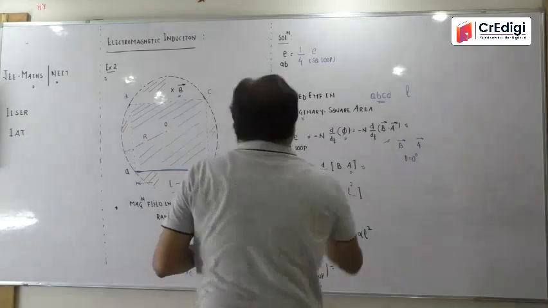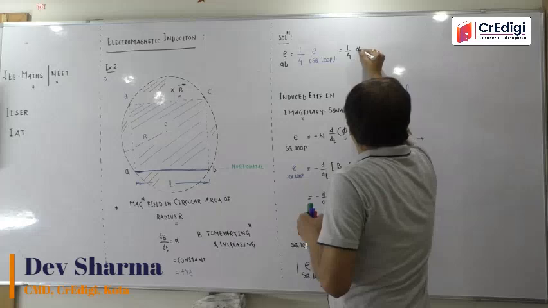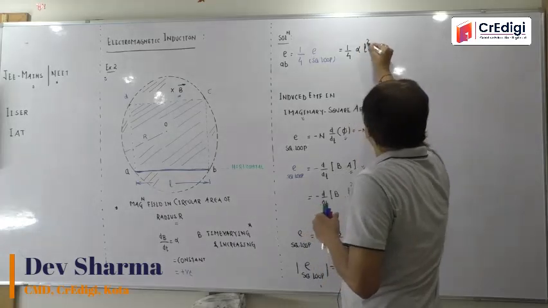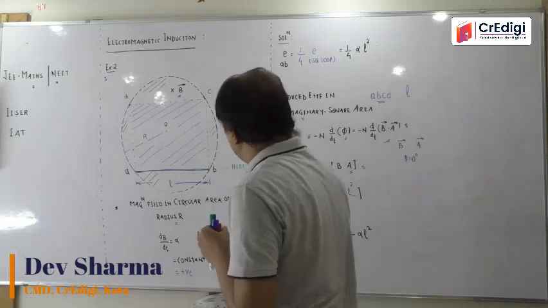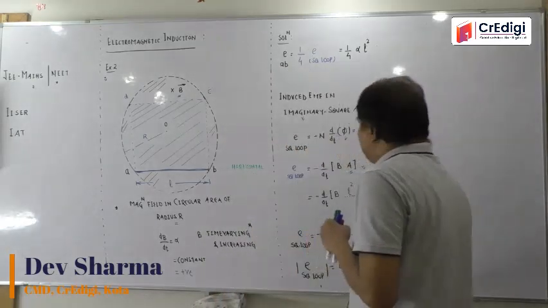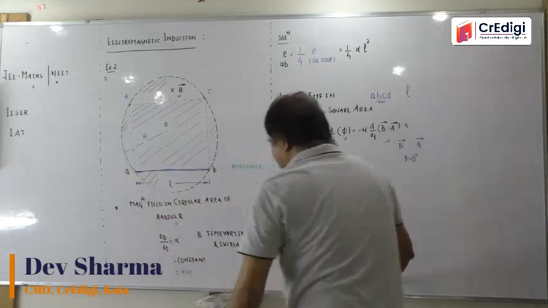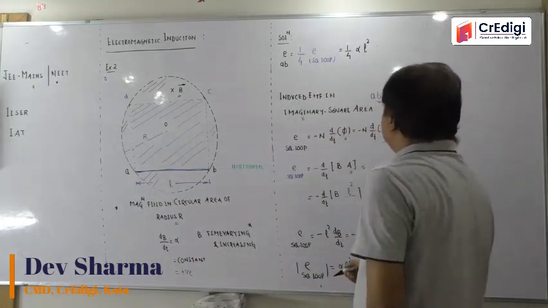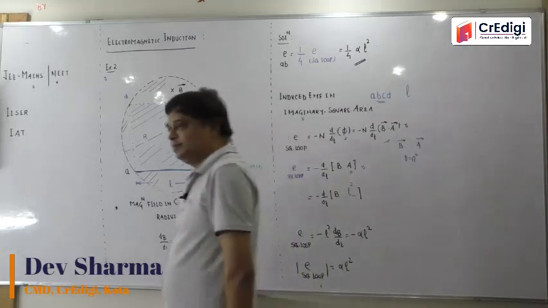So the induced EMF in this square loop will be alpha L square, and the induced EMF at the rod AB, which is required to be found, will be 1 by 4 alpha L square. You understand it?